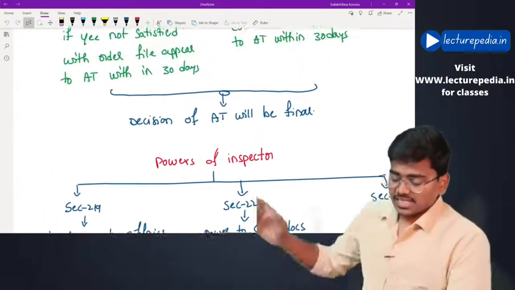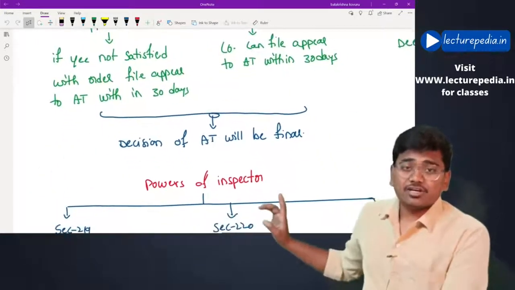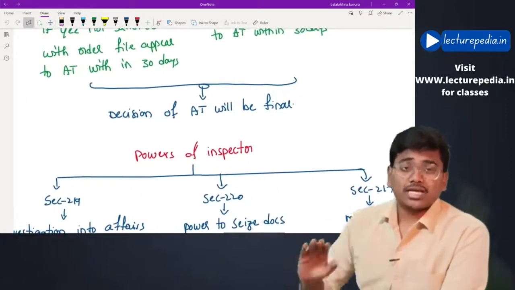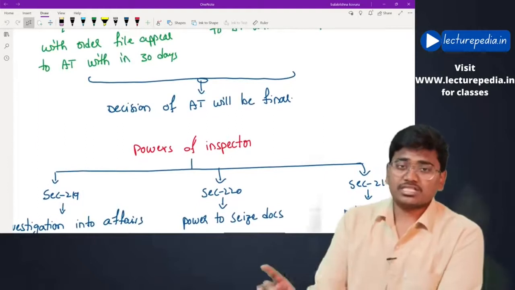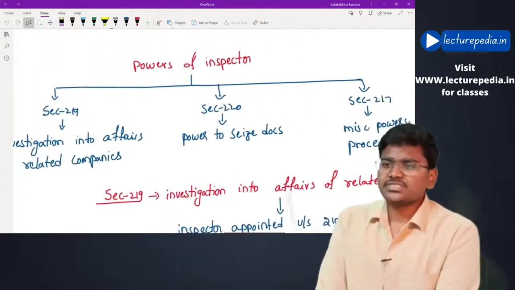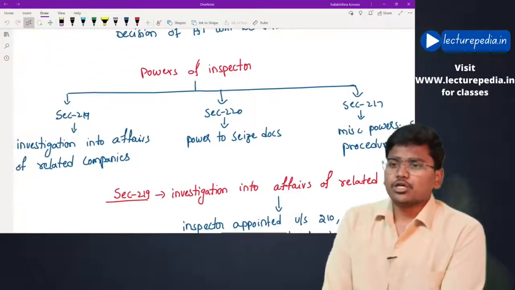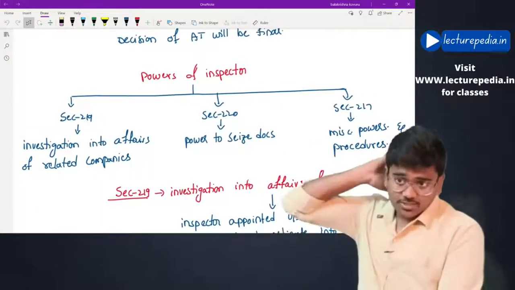And in case any appeal is filed, the decision of the appellate tribunal will be final. You cannot again file an appeal against the decision of the appellate tribunal. The appellate tribunal's decision will be final. Next, powers of the inspector. You can divide the powers of the inspector into three types.